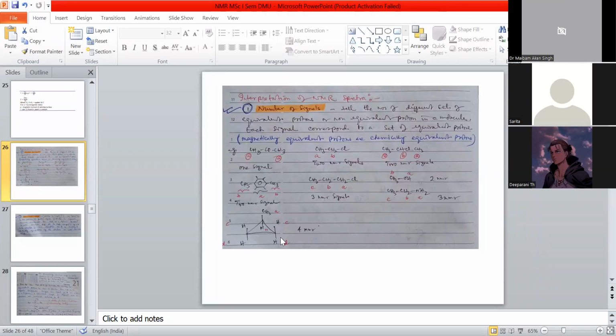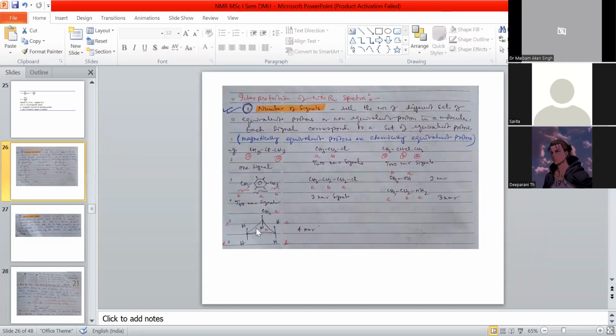And another example is methylcyclopropane. Here 4 NMR signals, because there are 4 different protons. In the ring we have 3 carbons, and this is CH3, another proton, and this hydrogen is another proton, different from this.